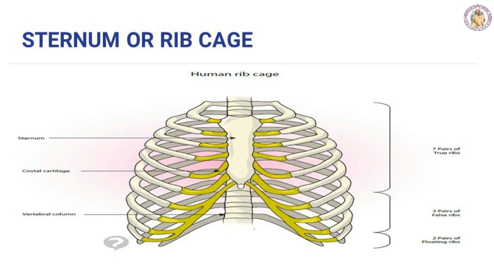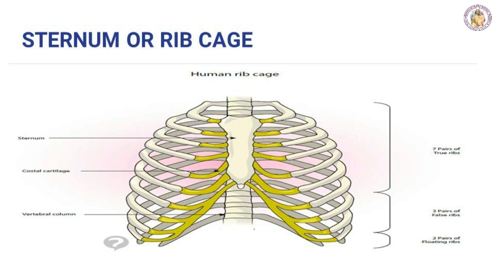The 10 pairs of ribs are attached to the breastbone at the front, and 2 pairs of ribs are free at the front. So these are called free floating ribs. The rib cage contracts and expands during the process of respiration.